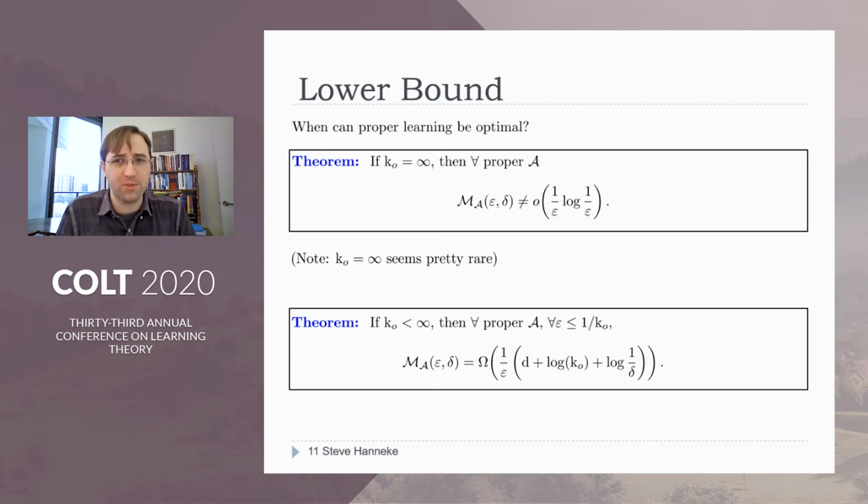Now, having infinite hollow star numbers actually seems pretty rare. We give an example of it in the paper, but it's a pretty contrived example. But we also have this second lower bound for finite hollow star number, where you can see it shows up in a log.